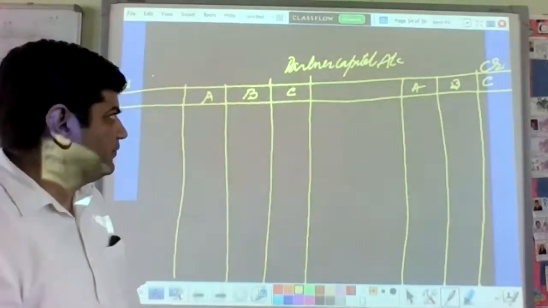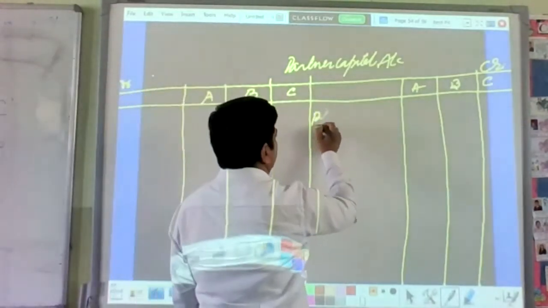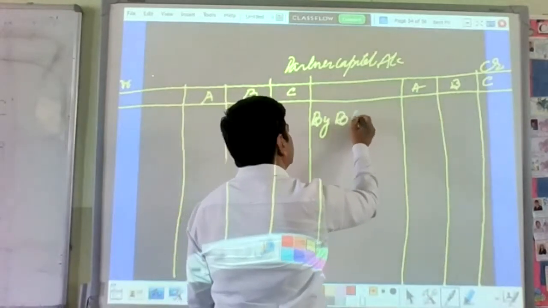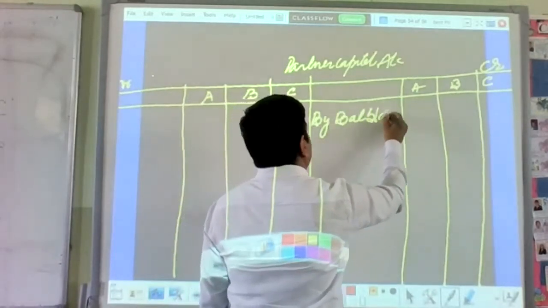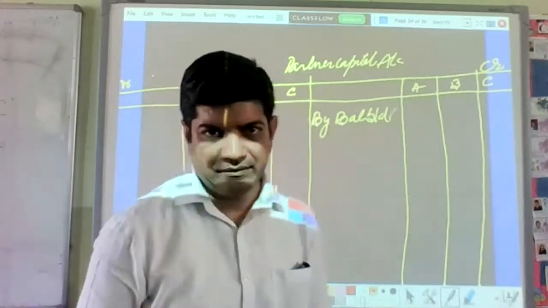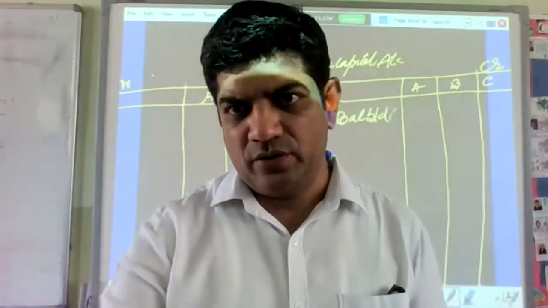So as I told you, first of all, we have to transfer the balance b/d. Balance b/d is given in your question.